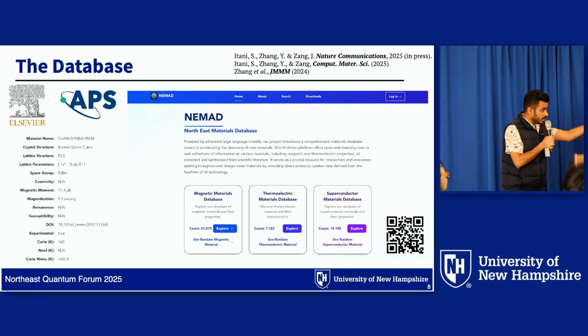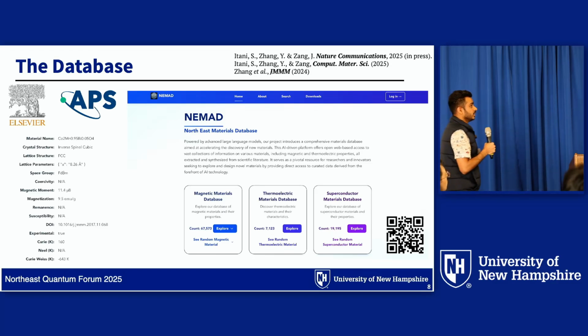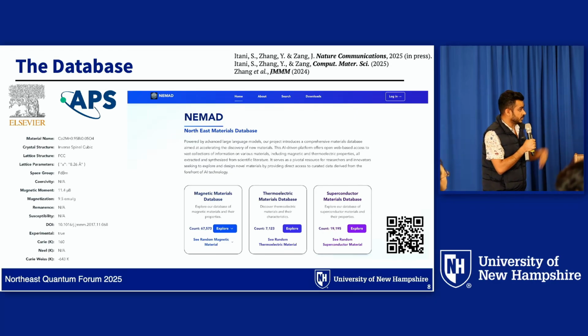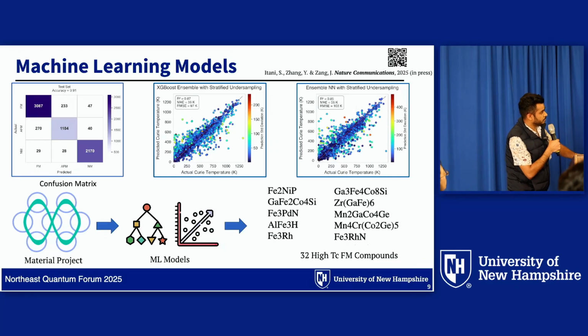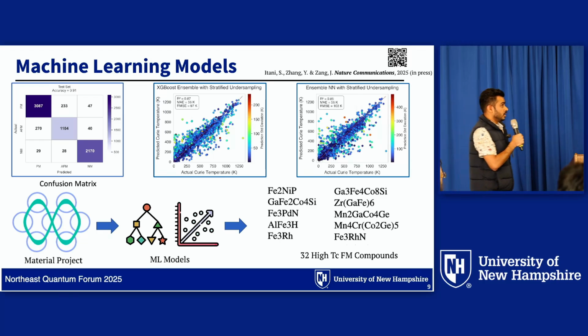So this is our website. We just made this database publicly available, and you can use your machine learning model on this experimentally verified data. And the accuracy of this database is more than 95% for each key, separate key accuracy. And for the application part, we also build some machine learning models, which are simple, but